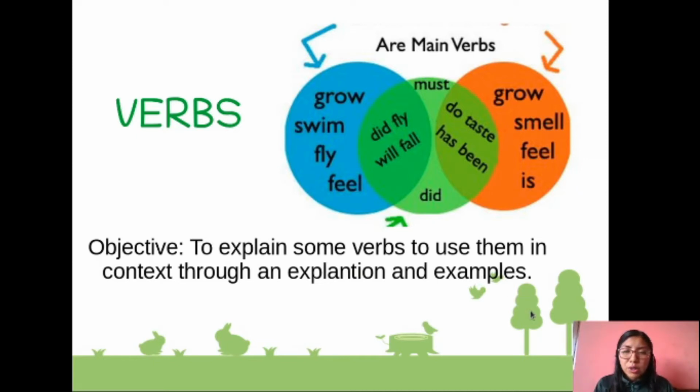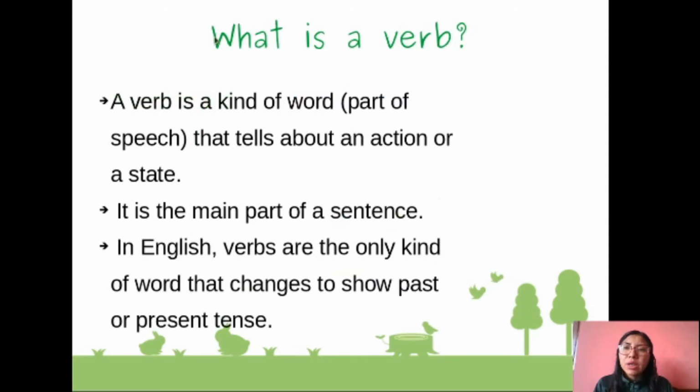So pay attention. Pay attention here. What is a verb? A verb is a kind of word, called a part of speech, that tells about an action or a state. That means that a verb is a word that shows an action or a state. Okay? It is the main part of a sentence. Okay, so the verb is so important in a sentence.